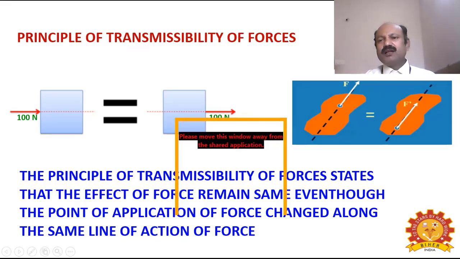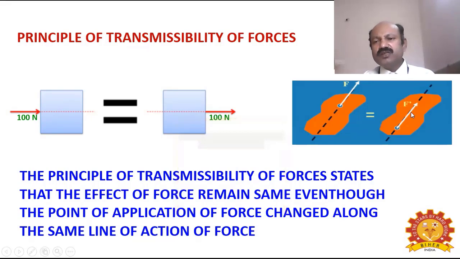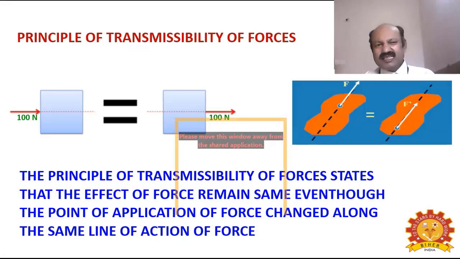Similarly, in the next example, one orange color body is there. I am showing the direction of one force. At one particular point, that force is applied. Now you extend the same force dotted line and change the point of application to another point lying on the same line of action of the force. Then also you will get the same kind of motion. This is called the principle of transmissibility of forces.